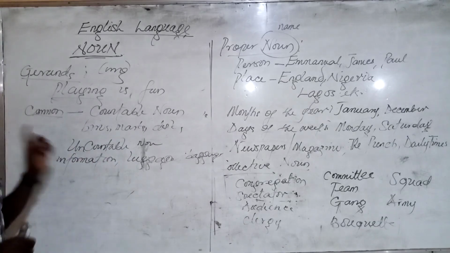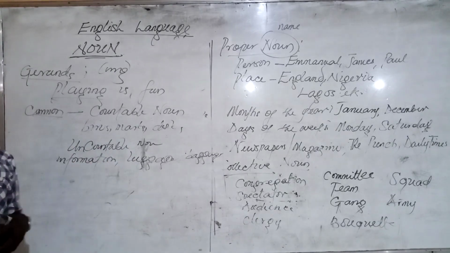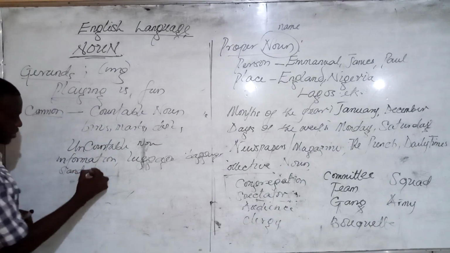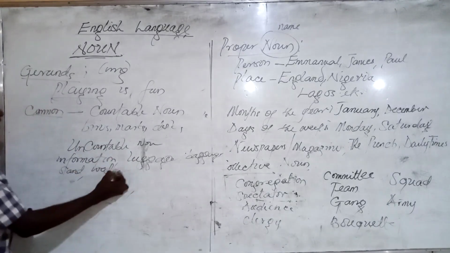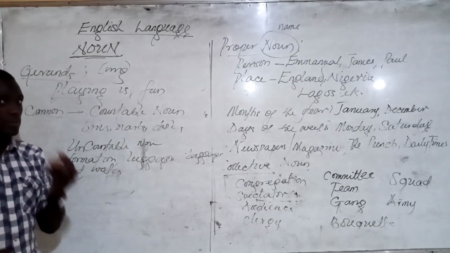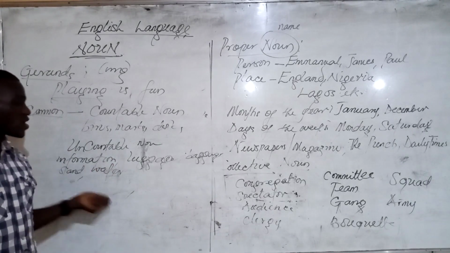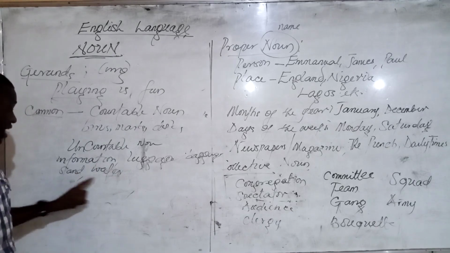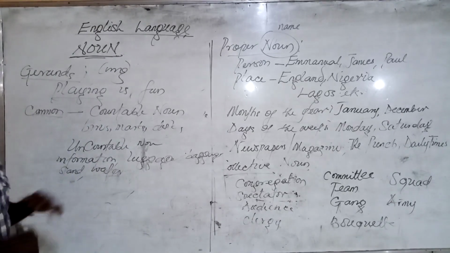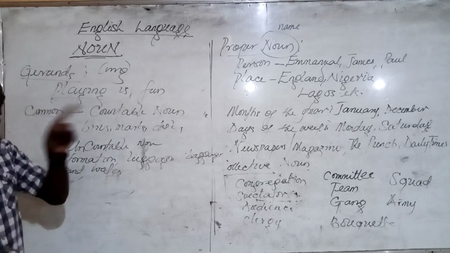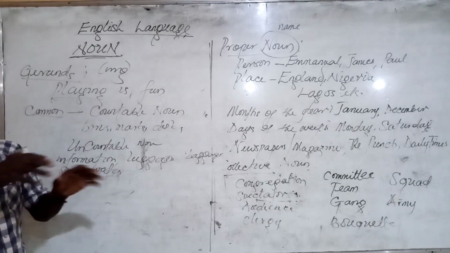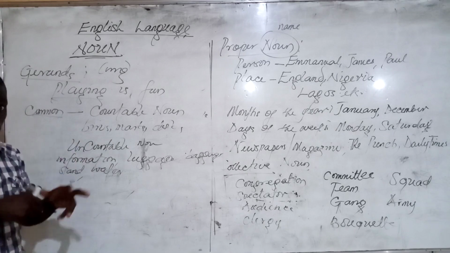Now, there are certain occasions where we can pluralize some of them. For example, sand, water. They are also uncountable nouns. All right. They are uncountable tangible nouns. But we can't pluralize them actually, but there are certain occasions where we pluralize them, especially when we are talking about water from different sources or different water that can be identified differently, you know.